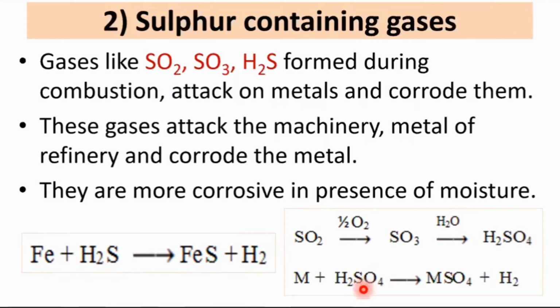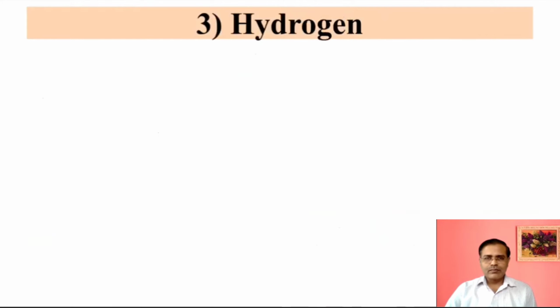H2SO4 formation means that in the form of moisture it will be available, and the metal and sulfate will form metal sulfate. So H2SO4 is a stronger acid and it can be formed, so it can have an intense or stronger attack on the metal surface. In this way, sulfur containing gases are also responsible.